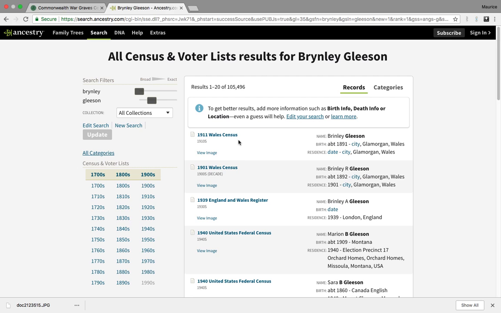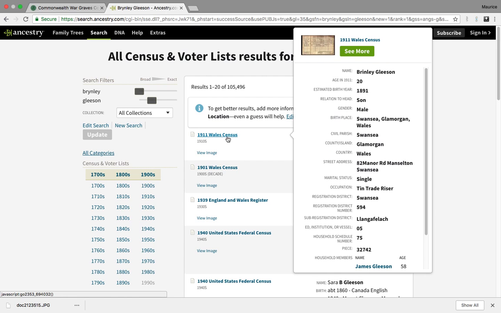And in fact, yes, there is an entry for a Brynley Gleeson in the 1911 census in Wales. And you can see that about 1891 was his year of birth. He was born in Swansea, Glamorgan, in Wales. And you have a street address for him there. And the occupation is a tin trade riser.